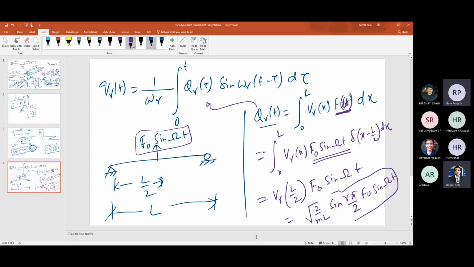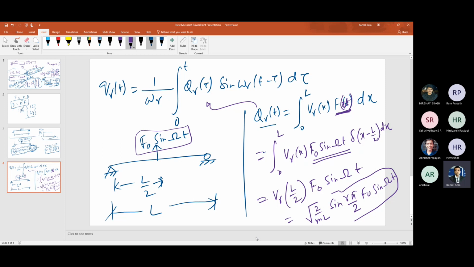Sir, what if this load is not a point load and it's uniformly distributed or some function of x? So we have to put that and integrate in x. Slowly. The first question is: what if this load is not applied at a particular point and is spread over the entire length? Correct.